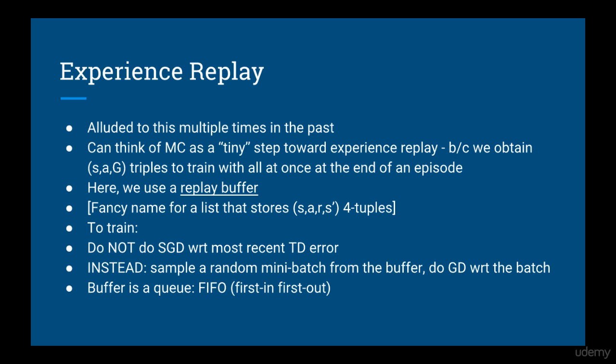Inside the replay buffer, we store 4-tuples of state, action, reward, and next state. To train the deep Q network, we sample a random mini-batch from the replay buffer and use that as training data. The buffer basically acts as a queue. In computer science terms, that means first in, first out. So the buffer always contains the most recent 4-tuples.